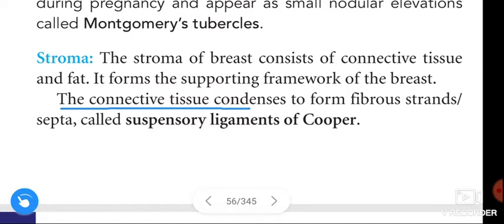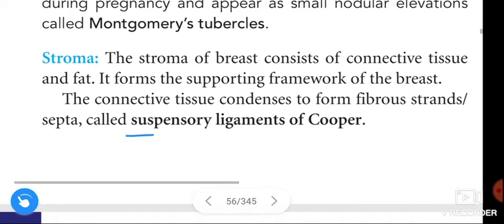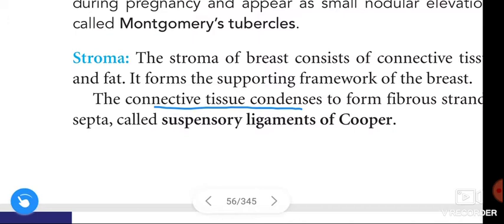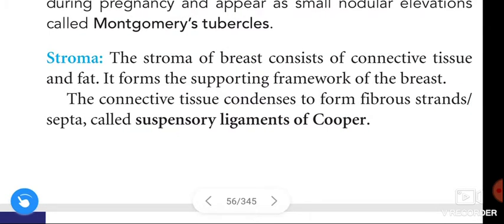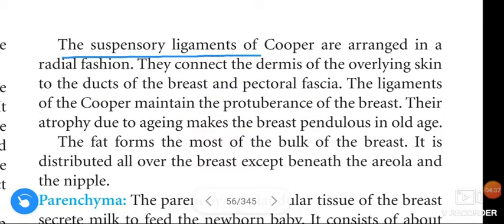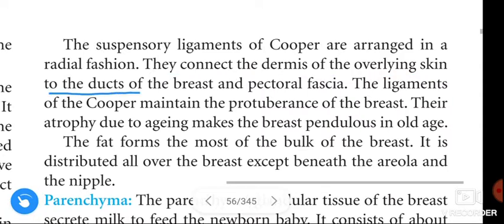The connective tissue condenses to form fibrous strands or septa, called the suspensory ligaments of Cooper. The suspensory ligaments of Cooper are arranged in a radial fashion. They connect the dermis of the overlying skin to the ducts of the breast and pectoral fascia.